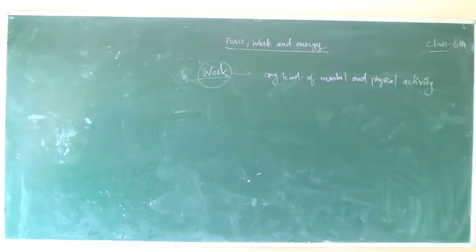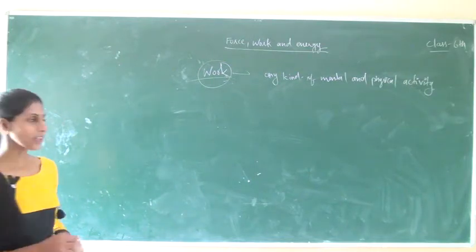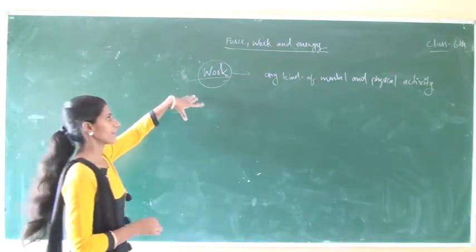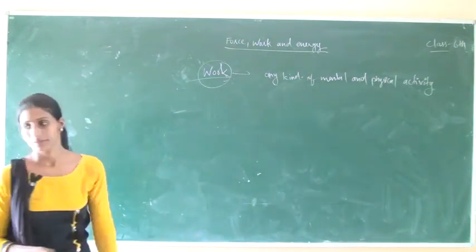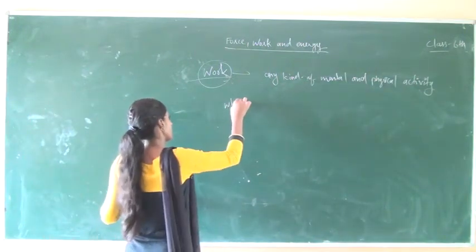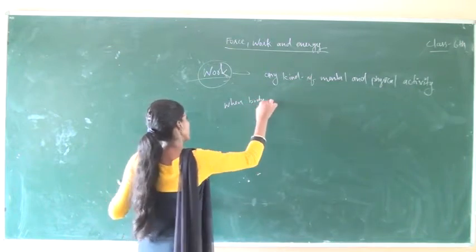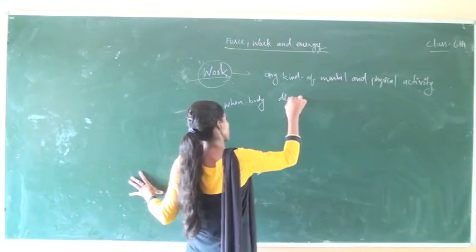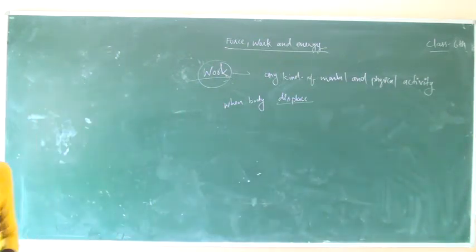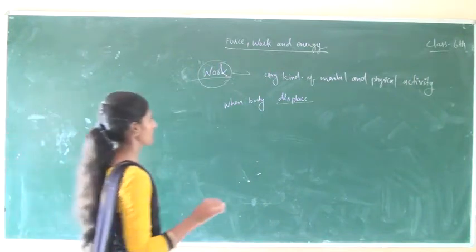But in physics, the term work has an entirely different meaning. Work is said to be done when a body displaces due to the application of a force. Work is said to be done when a body displaces or changes its position with respect to the force.